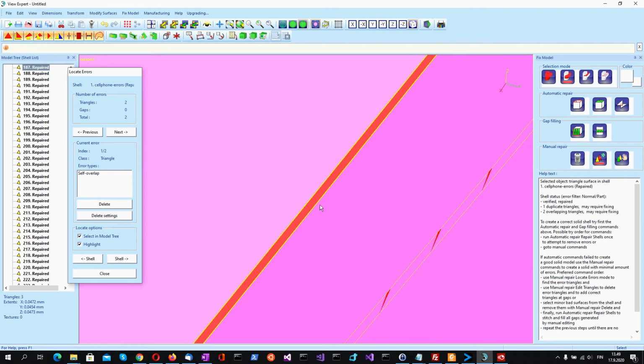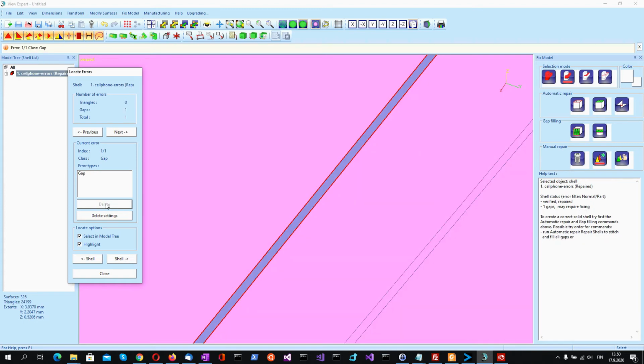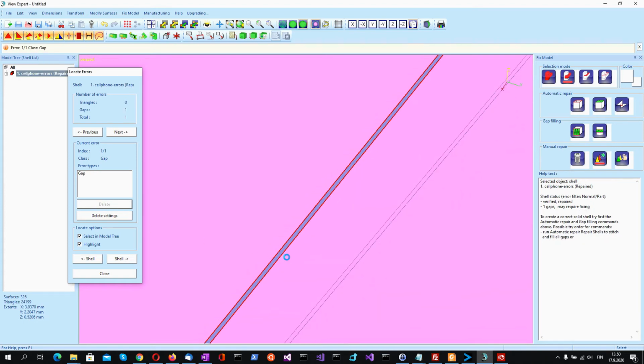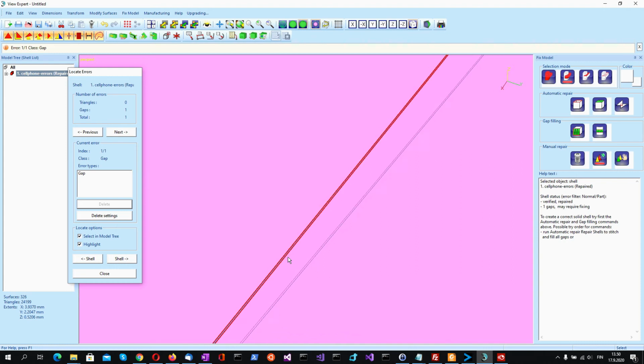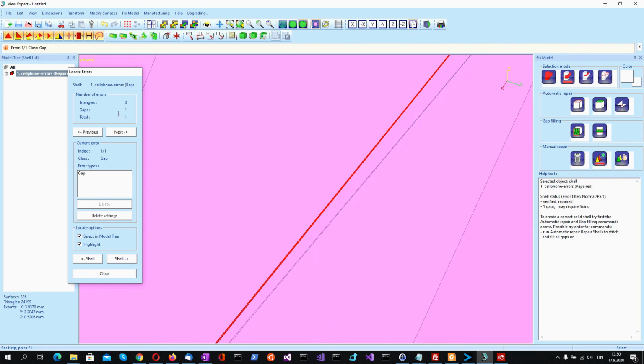So this would be a good candidate for causing the problem. So we try deleting that one. So now that's gone, but we have still one gap left.